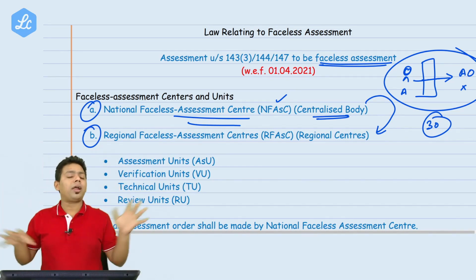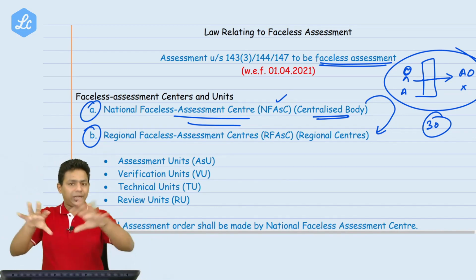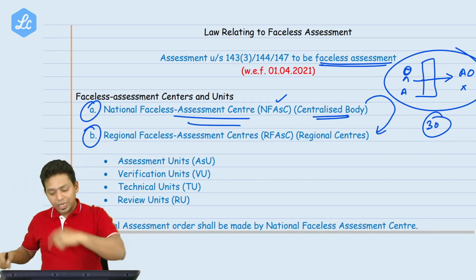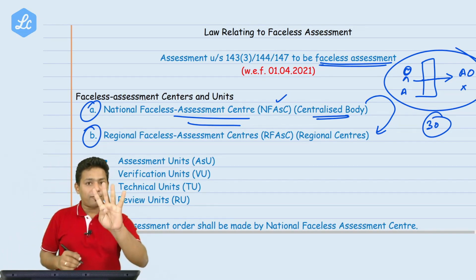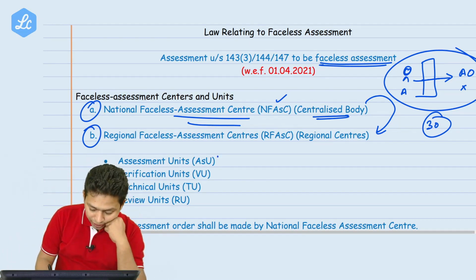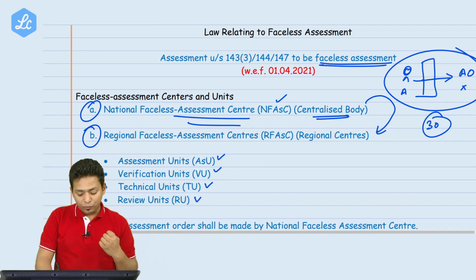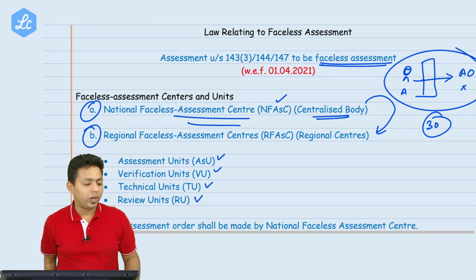Under that, there are around 30 regional city-wise Faceless Assessment Centers, and in every regional center there are 4 units. Unit 1 is the assessment unit, Unit 2 is the verification unit, Unit 3 is the technical unit, and Unit 4 is the review unit.